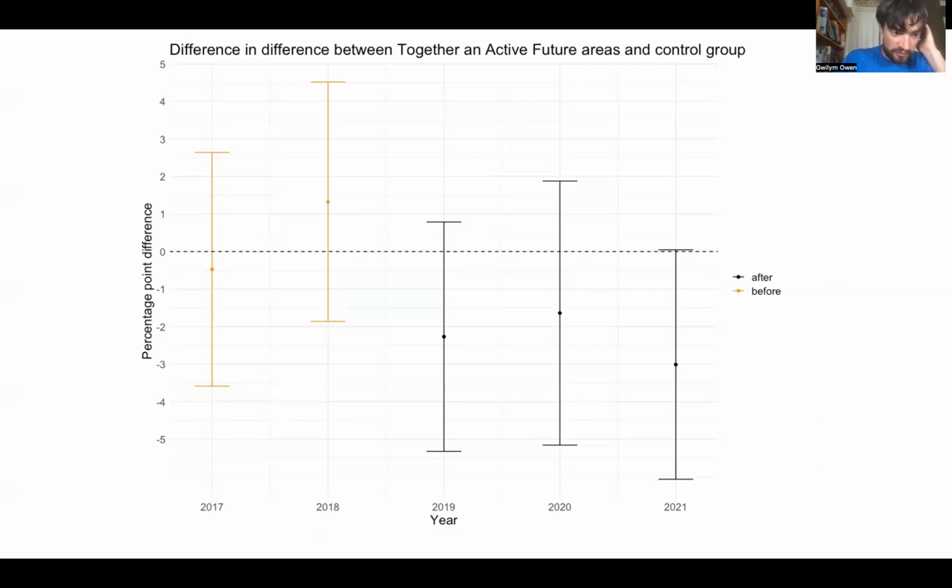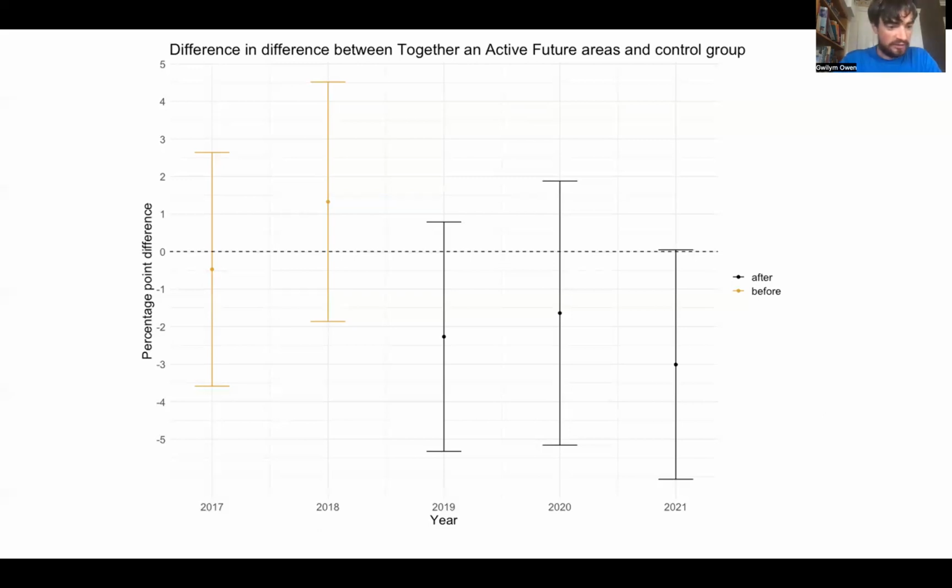So if we make the assumption that the trends in physical activity would be the same in the TaAF areas and the control areas if TaAF had simply not happened, then we can attribute the difference between these changes to the effect of the Together and Active Future program. So clearly, making this assumption relies on using methods to create control groups that are as similar as possible. For example, we know that trends during the pandemic have been different in more and less deprived local authorities. So the control group needs to have as similar a level of deprivation as possible. And we also control for things like age structure and ethnicity, and how urban and rural the areas are.